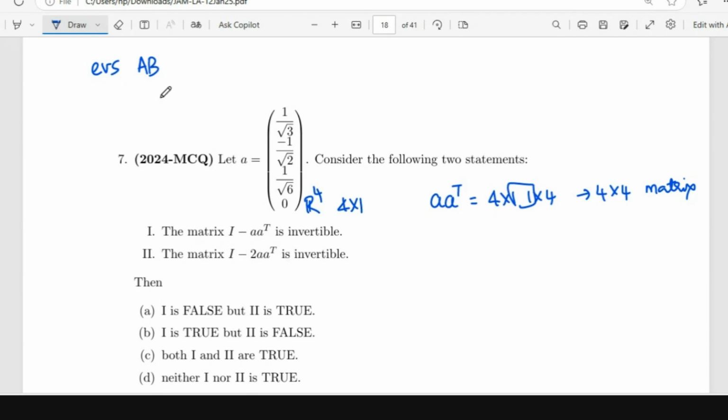What can we tell about the eigenvalues of AB and eigenvalues of BA? The non-zero eigenvalues are the same. The non-zero eigenvalues of AB and BA are the same, right? In fact, including multiplicity, they are the same, right?